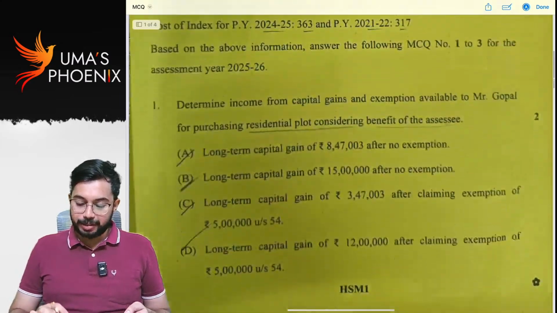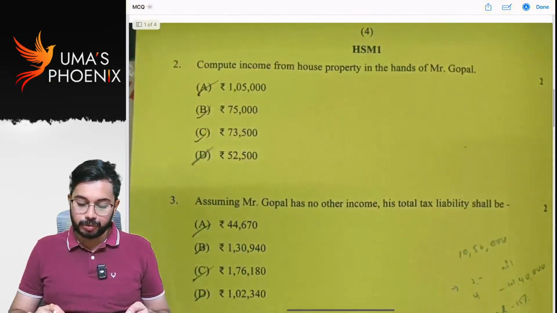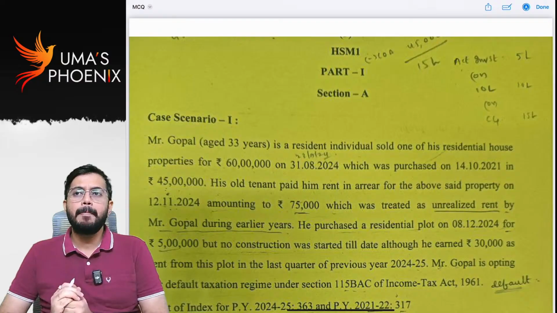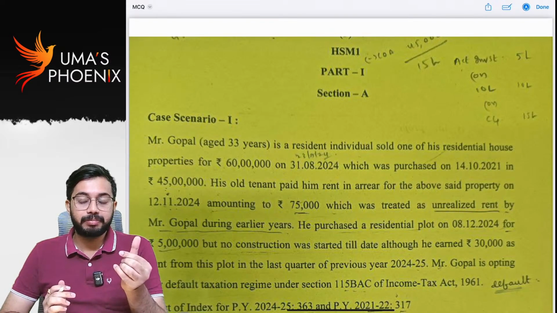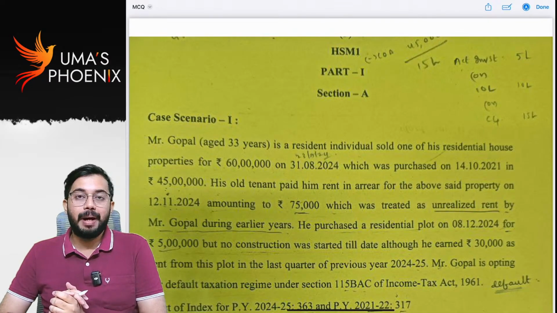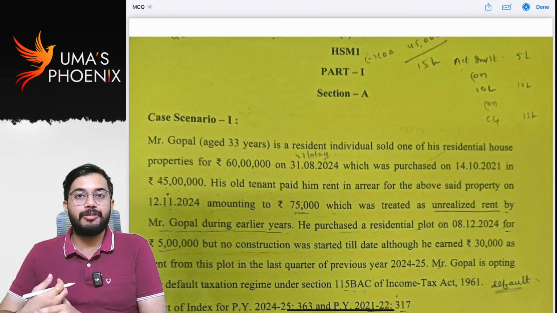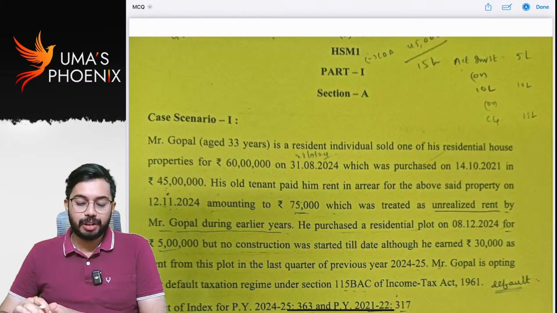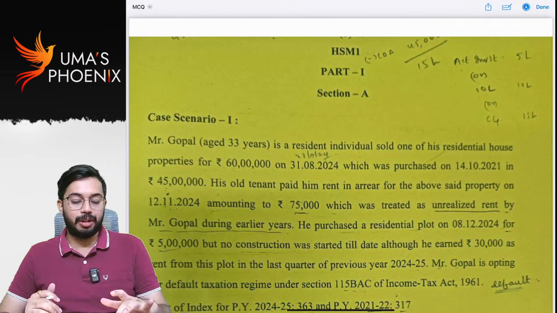So yes, my dear students, today I am here with you with the CA Inter Direct Taxation question paper. The question paper is moderate. MCQs are a bit tough, but if you think properly, you can solve them. But when it comes to descriptive questions, they are all very good as expected. So let us quickly start discussing MCQs.